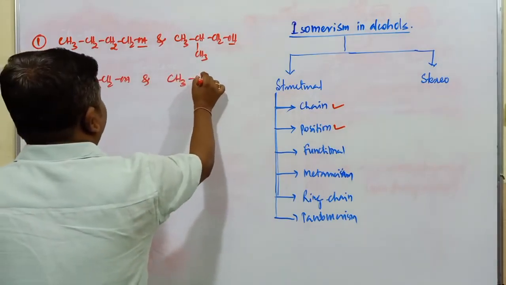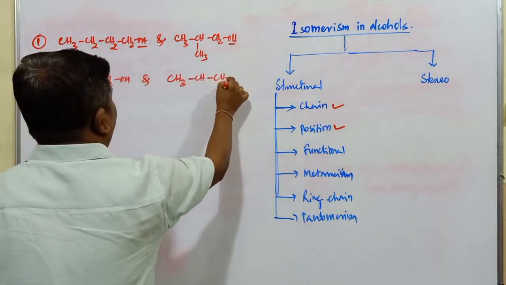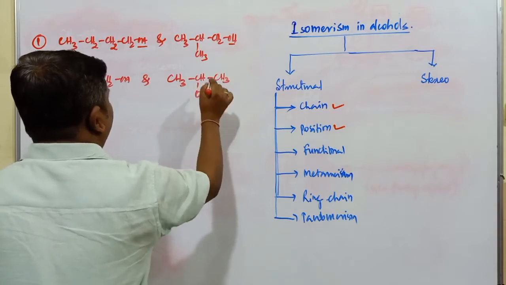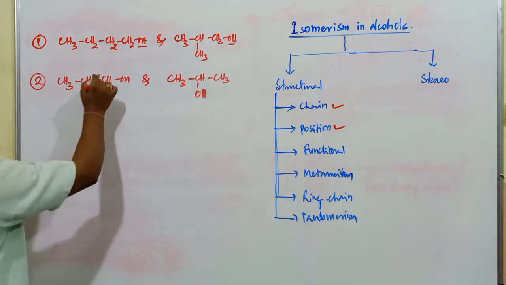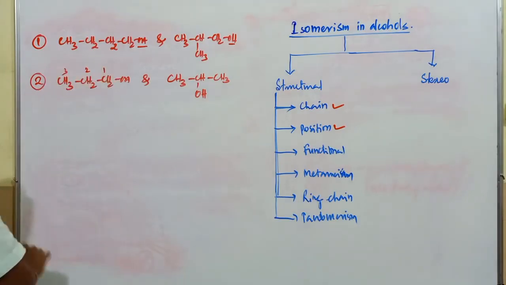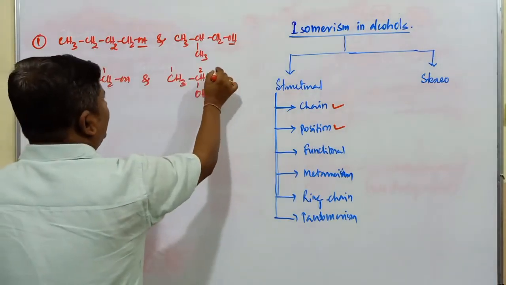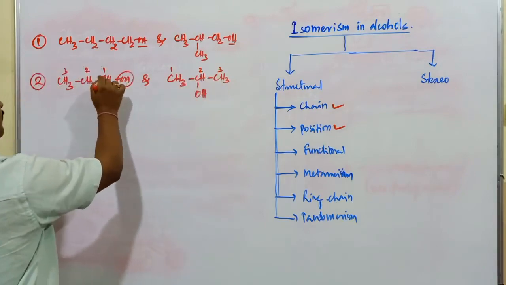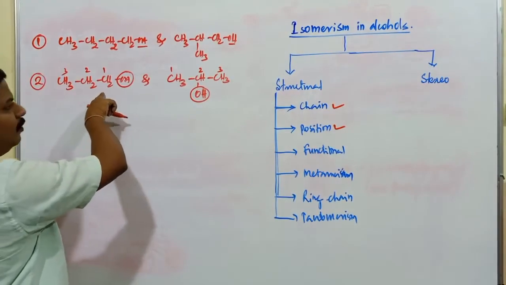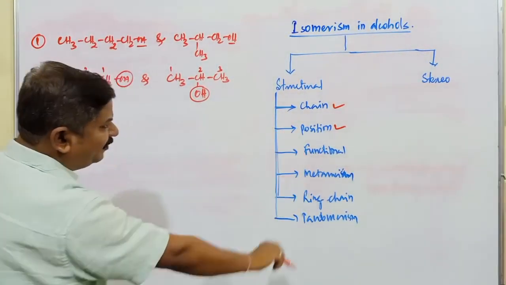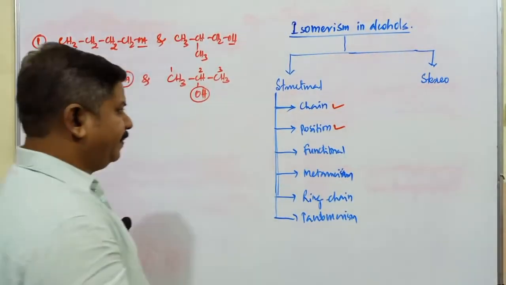Position isomers are compounds having the same molecular formula and same functional group, but the position of the functional group is different. Here the OH group is present on the first carbon atom, and here on the second carbon atom. So propan-1-ol and propan-2-ol are examples for position isomerism.